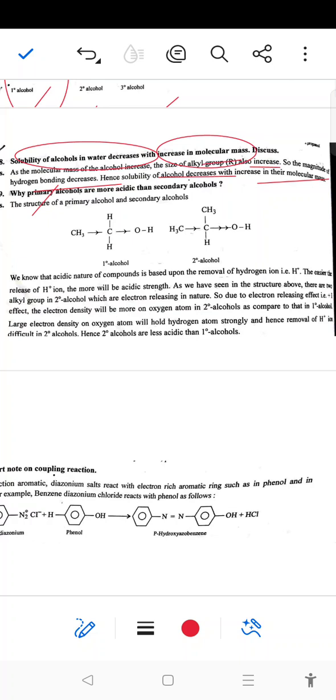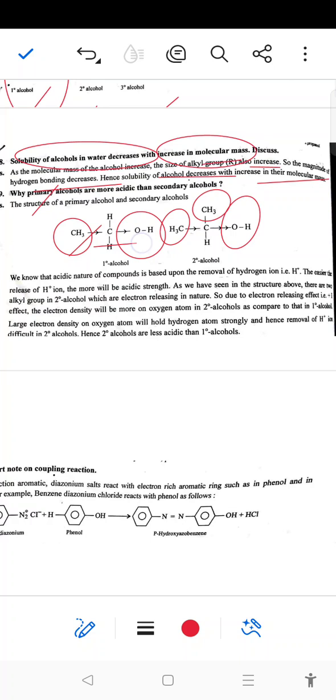Next, why are primary alcohols more acidic than secondary alcohols? In primary alcohol, one alkyl group is present.